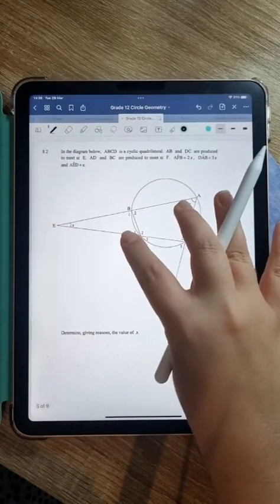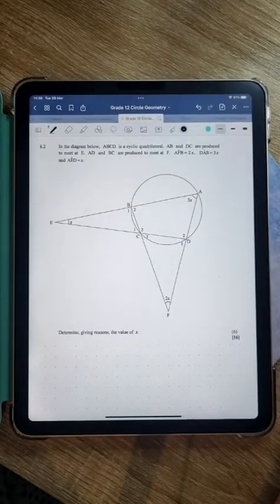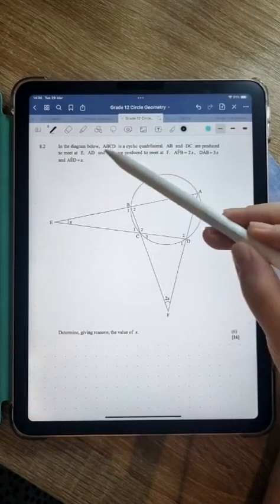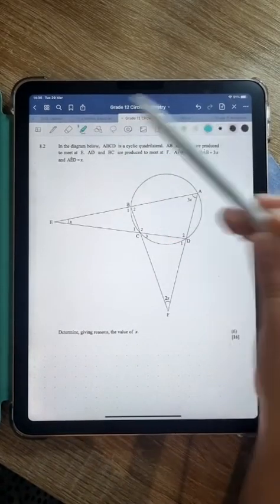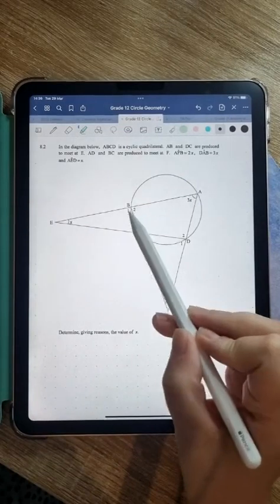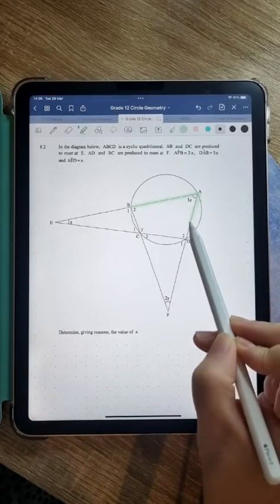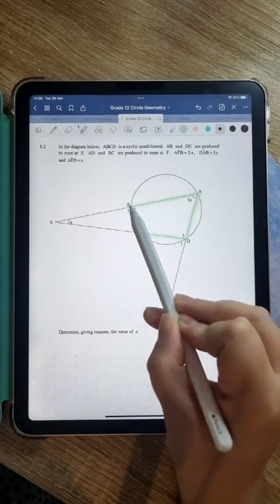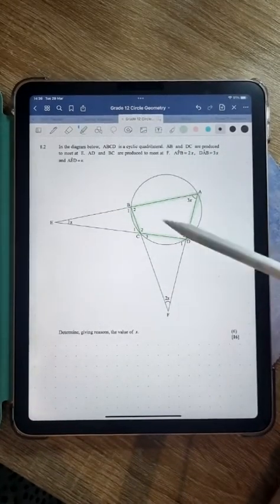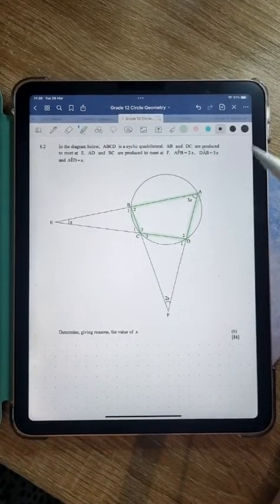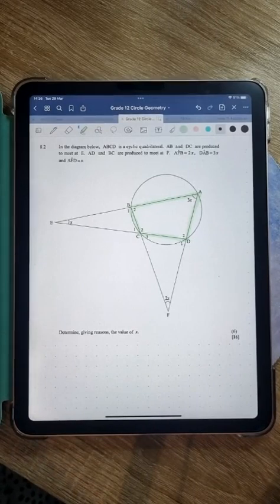Okay, 8.2, guys. So this is the second circle geometry question from last year's SUP exam paper. So in the diagram below, they're saying that ABCD is a cyclic quad. Now, guys, if you were here yesterday, you would have heard me say that it's very important that whenever you are doing these questions, you have to first read through all the information that they gave you and fill in things if you can, all right? While you're reading through it, try and fill in as many values, as many properties that you can actually see, because then that will make answering the question much easier.